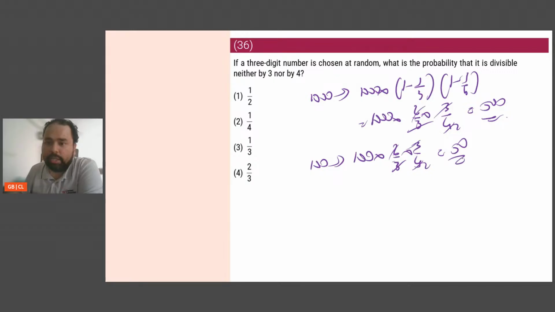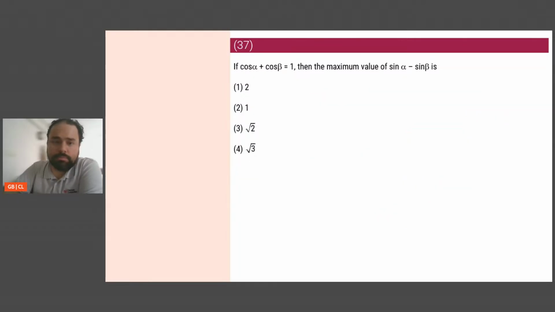So that is 50. So the number of 3-digit numbers which are not divisible by 3 or 4 is going to be 500 minus 50, which is 450. Total number of 3-digit numbers is 900. So the probability will be half, which is option 1.